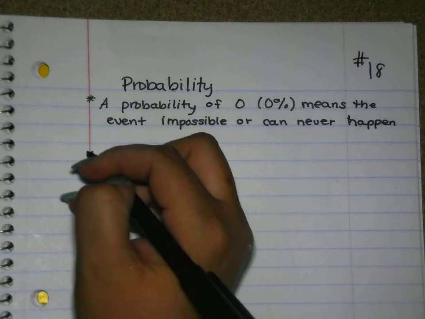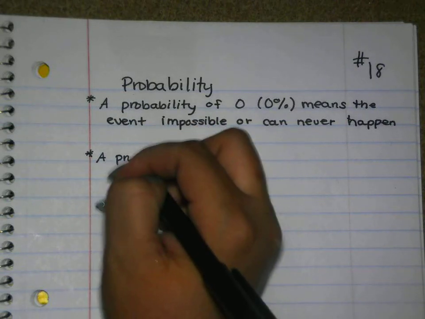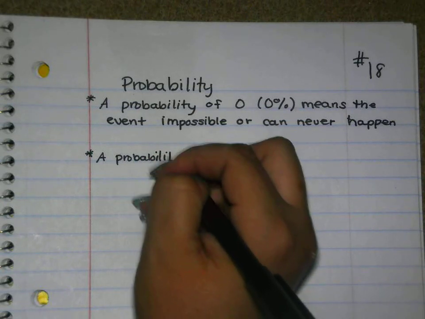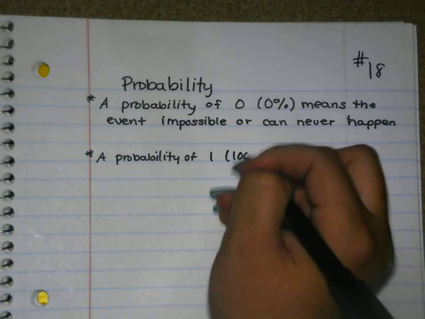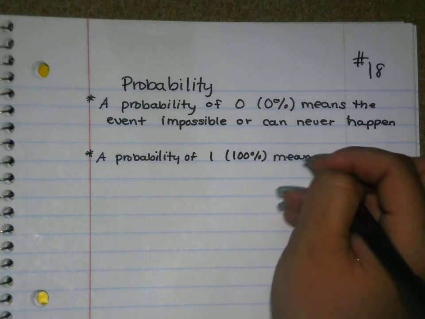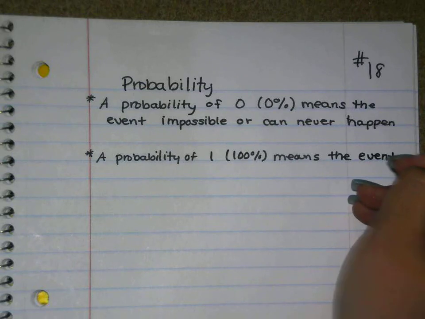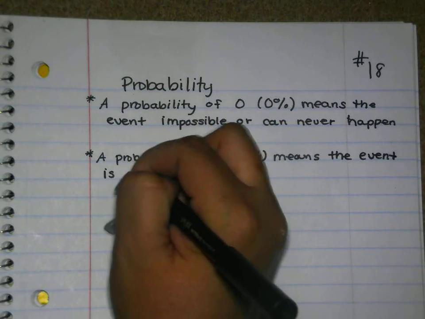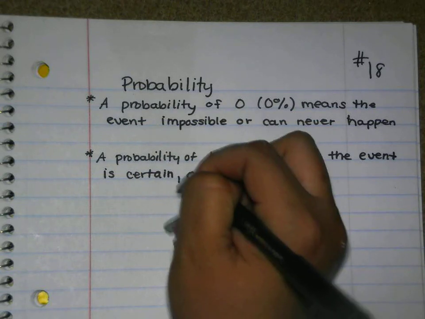Okay? And likewise, a probability of 1 or 100% means the event is certain to happen, or it will always happen.